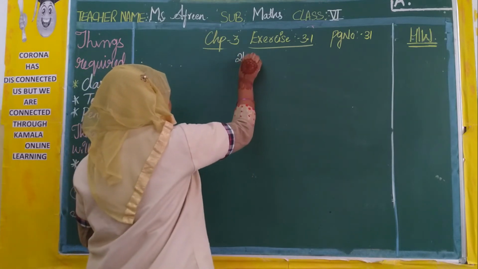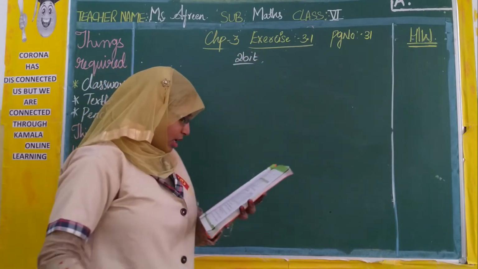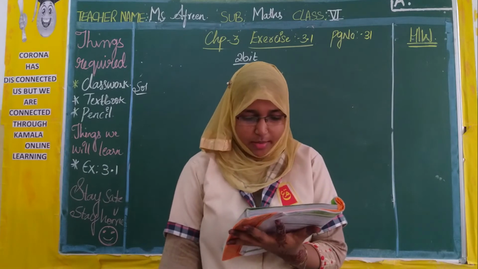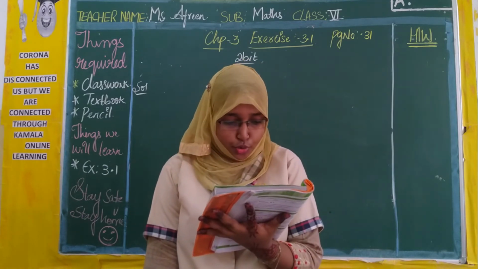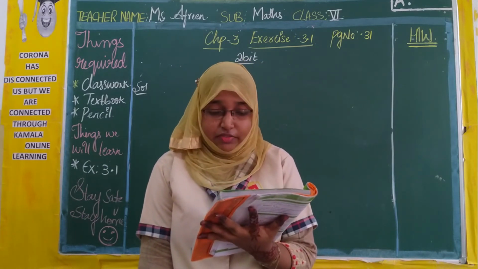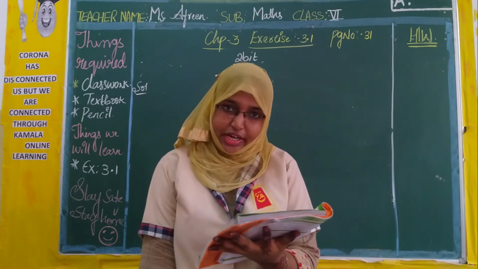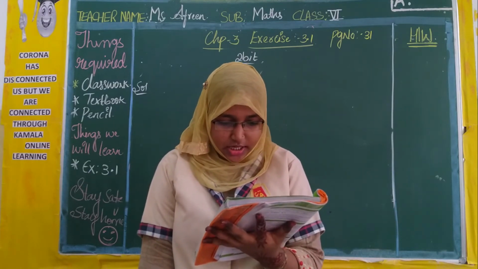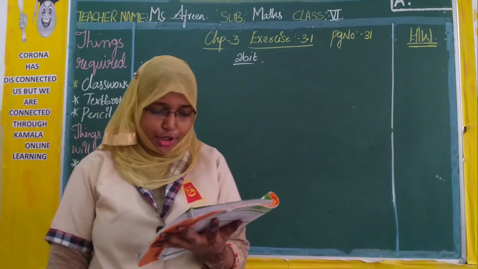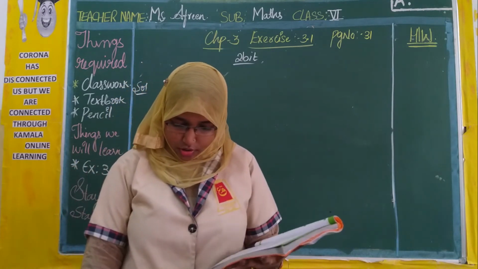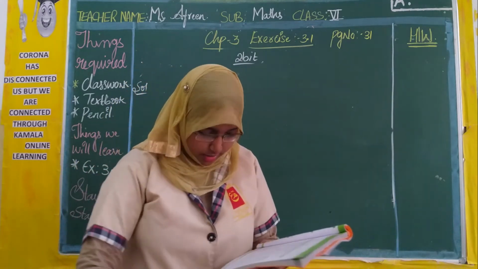Second, determine which of the following numbers are divisible by 5 and by 2. So they have given a series of numbers. We should check whether it is divisible by 5 and 10. Check whether the numbers that are divisible by 10 are also divisible by 2 and 5.